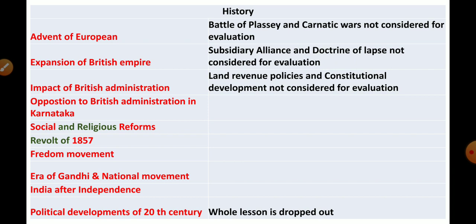This is for exam. Social and religious reforms. This is for exam. Revolt of 1857, Freedom Movement, Era of Gandhi and National Movement, India after independence, political developments of 20th century. Whole lesson is dropped.